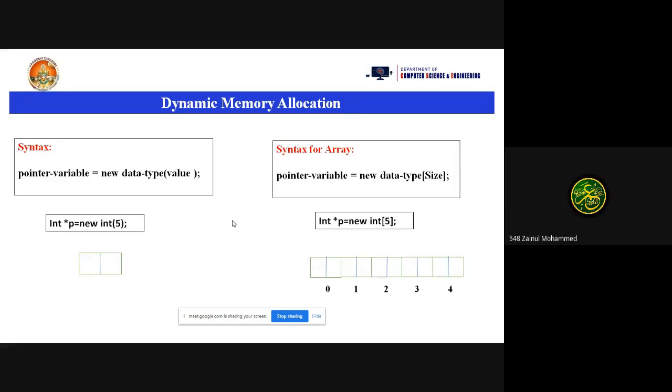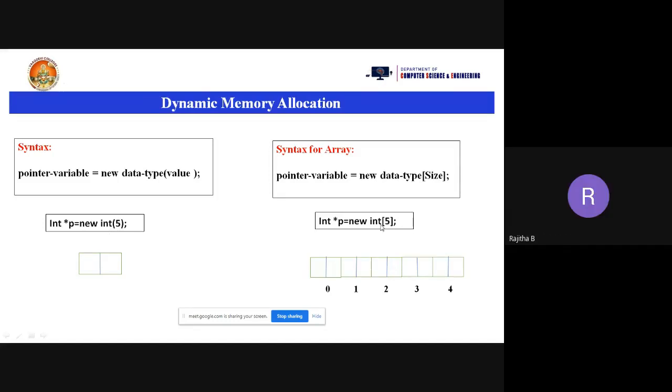Ma'am, how much memory will it take for int of 5? This in brackets here? Yes, ma'am. Only 2 bytes. What is the data type here? Integer. If I put int of 1, only 2 bytes. You can take any value in the parentheses. If we take an n value, it will take only 2 bytes. Now clear, ma'am.